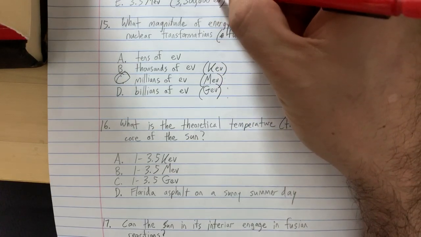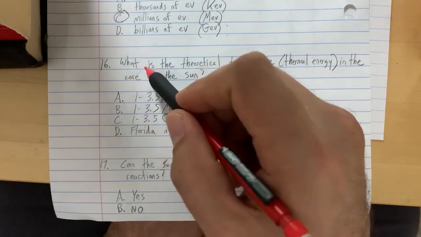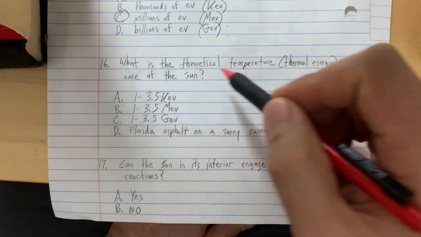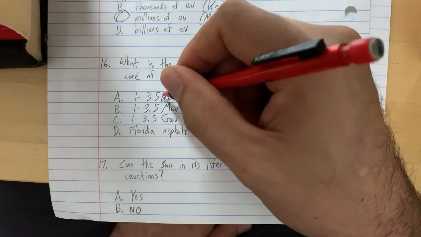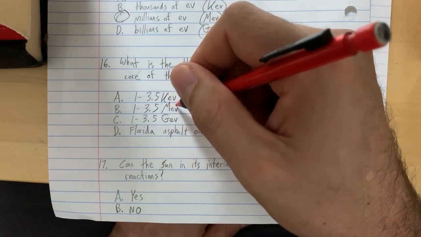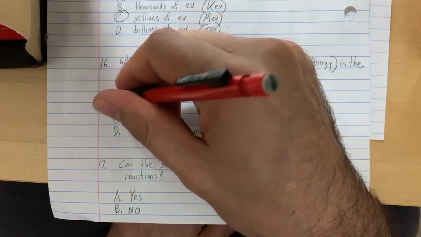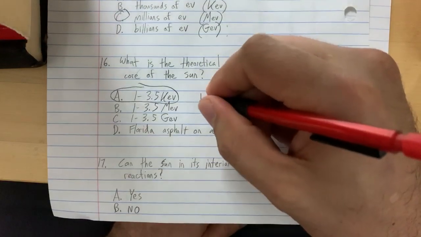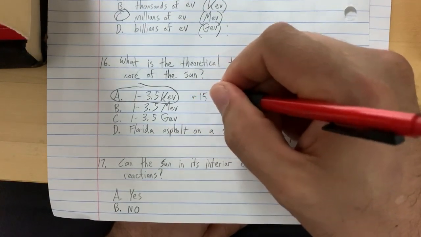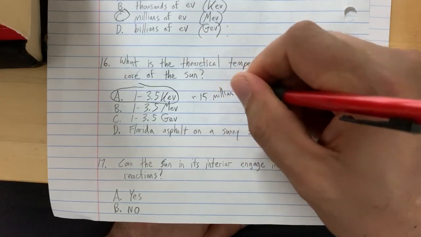The interior of the sun. Oh, wait, we haven't got that here. Hang on here. 16. What is the theoretical temperature thermal energy in the core of the sun? 1 to 3.5 keV, 1 to 3.5 MeV, or 1 to 3.5 GeV. Clearly it's 1 to 3.5 keV. So it's about 15 million Kelvin.